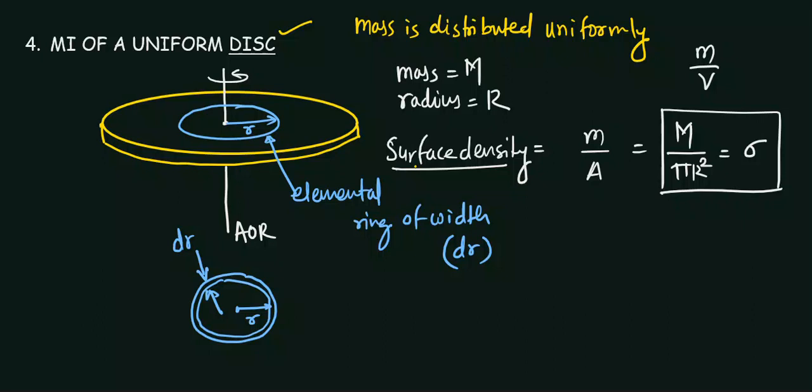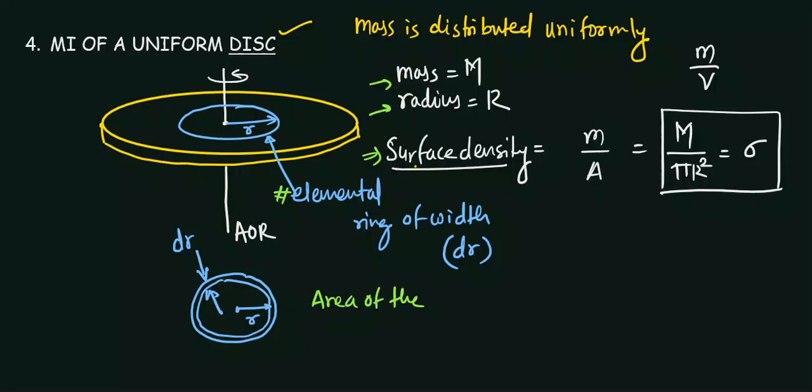Getting it? Okay, so you first write down what is given, then you write down the surface density of this disk, then you state that you are considering the elemental ring out of this disk. This is the disk, and this is the elemental ring. So the elemental ring has an area.